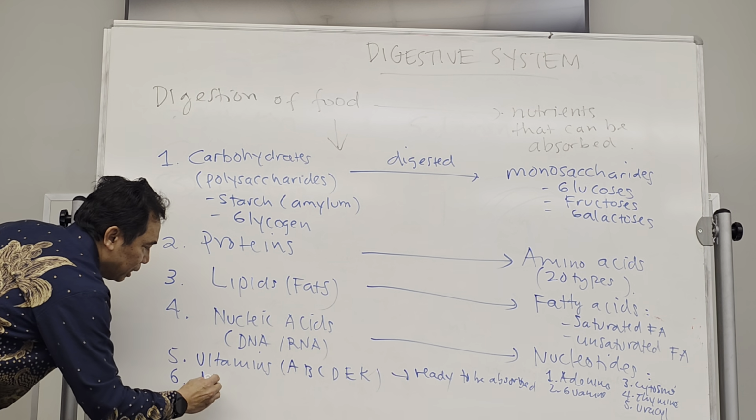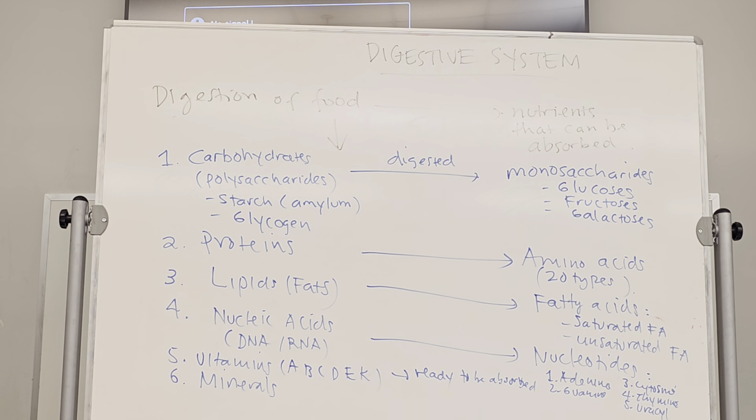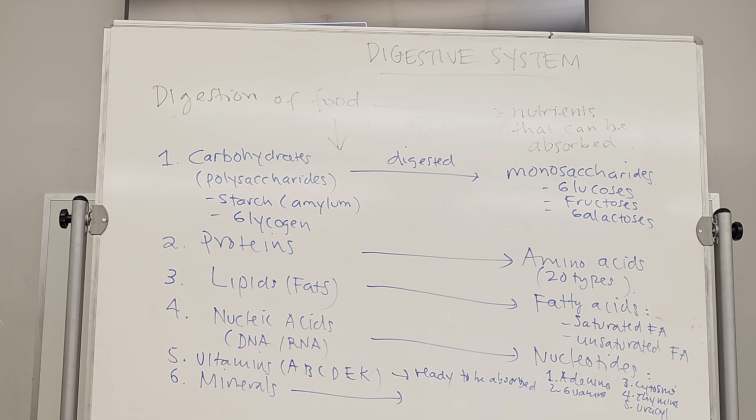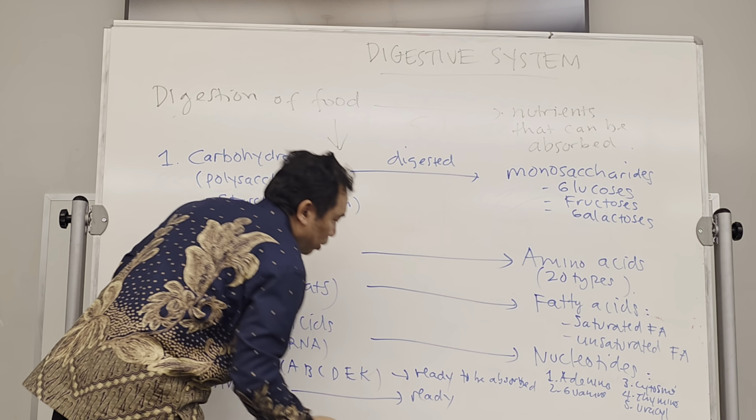Also we need these minerals. Calcium, potassium, sodium, chlorine, iron, magnesium, zinc. They're all minerals that also we need. And we also actually take them from the food that we eat. So they also don't have to be digested. They're already small, so they are ready to be absorbed.